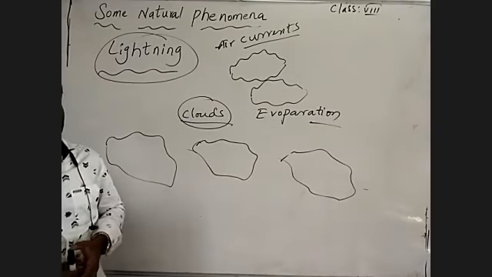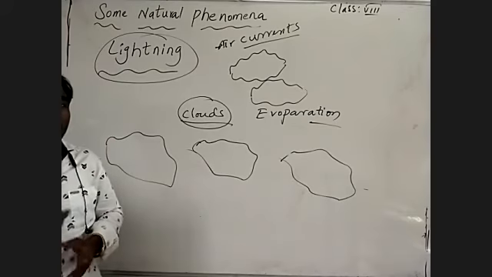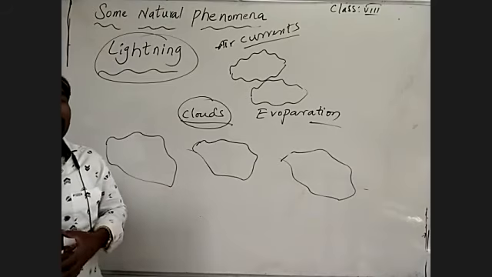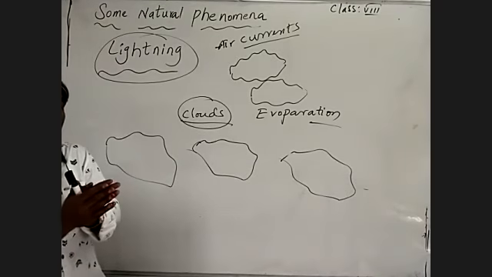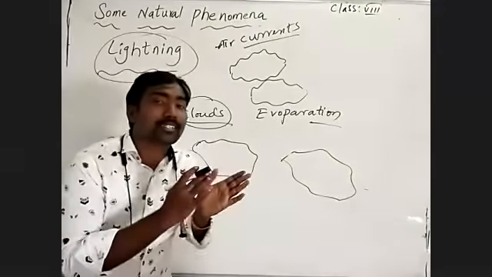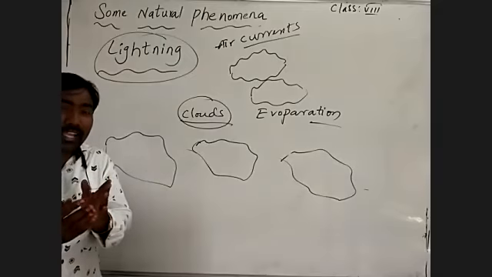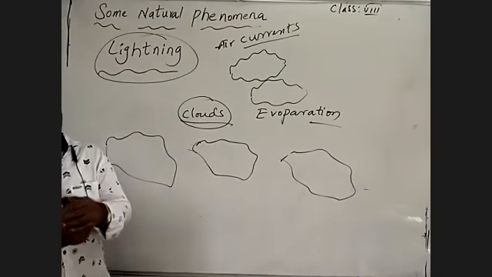Understand? And an uncharged body, meaning an uncharged cloud, will be attracted by the charged body. When they come into contact, they may transfer the charges. By transferring the charges, what happens? The negative charges are transferred to the uncharged body.